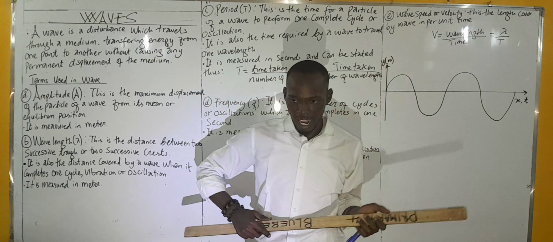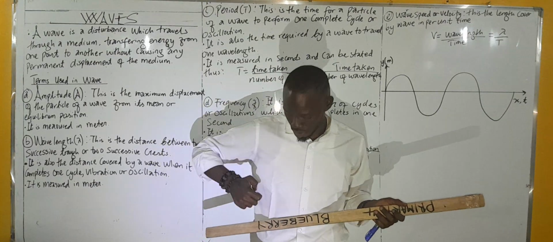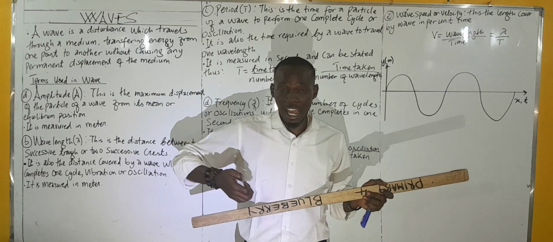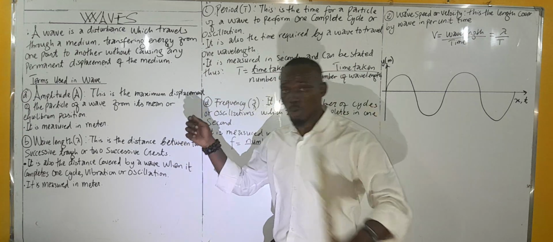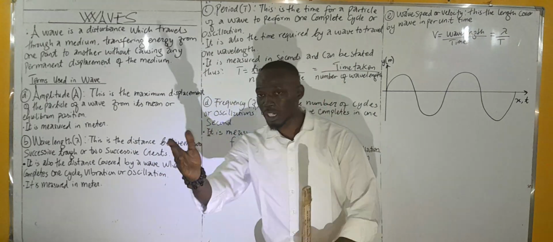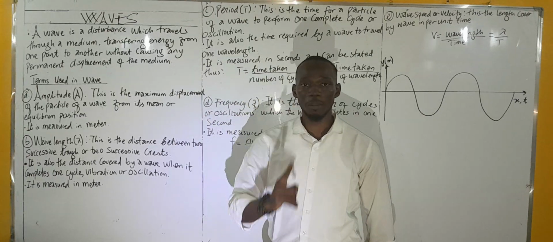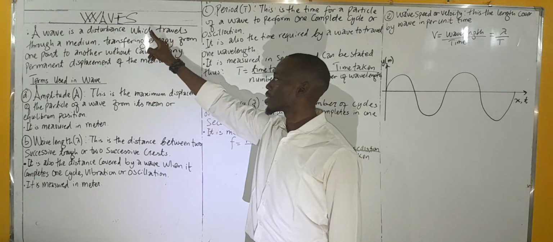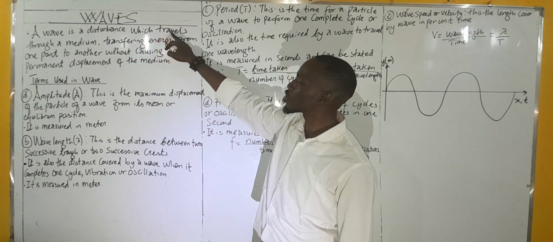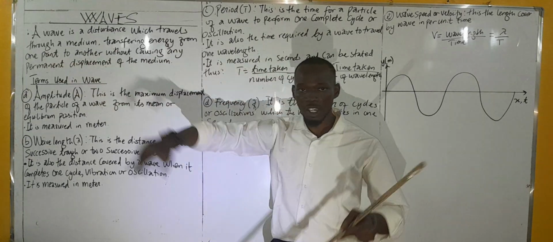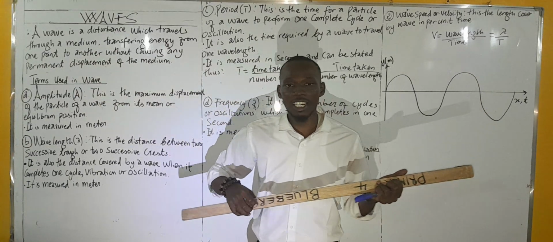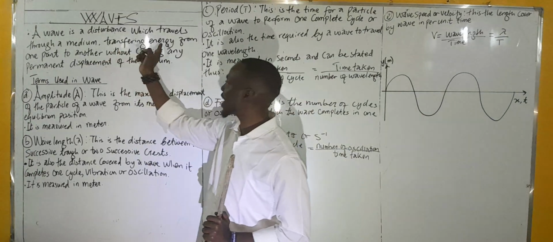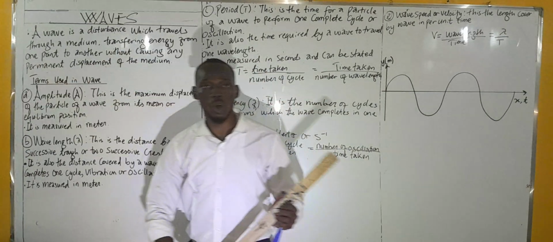Now if I take my guitar and I pluck the string, the string was initially at rest. So when I pluck it, I'm disturbing it. When you throw a stone into a river, you are disturbing the peace of the river. So the first thing about a wave is it is a disturbance. The second thing, which travels through a medium. If I'm playing my guitar, the string is the medium. Okay? Transferring energy from one point to another.